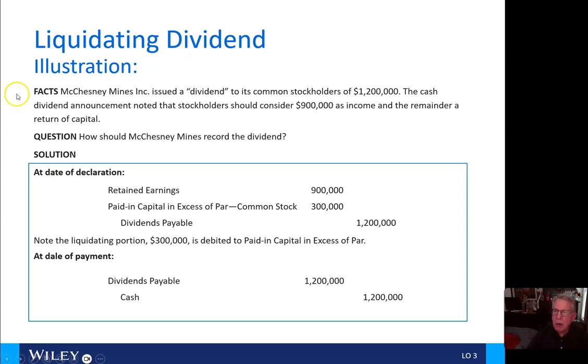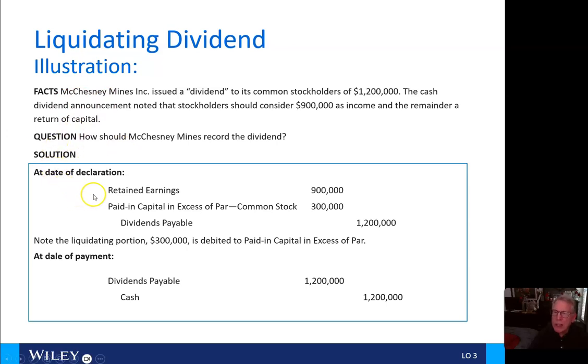In fact, here's an illustration. McChesney Mines issued a dividend to its common stockholders of $1.2 million. The cash dividend announcement noted that the stockholders should consider $900,000 as income and the remainder as a return of capital. How should McChesney Mines record the dividend?